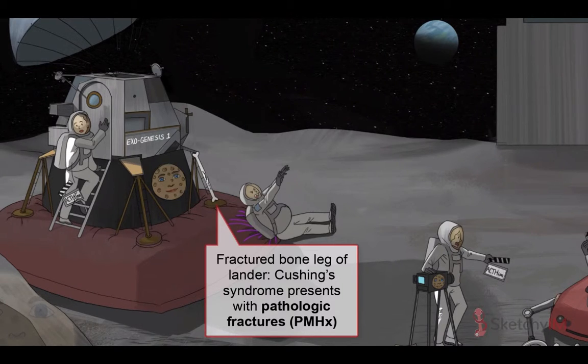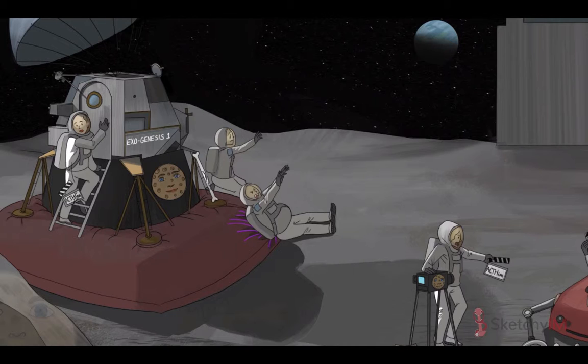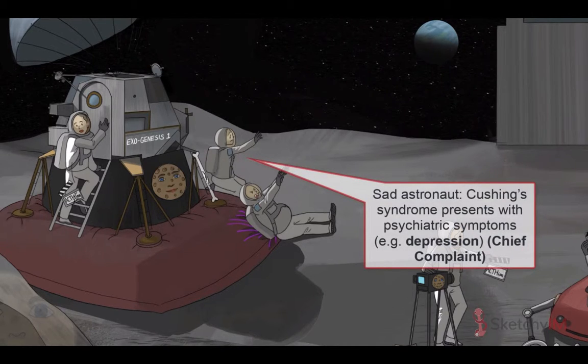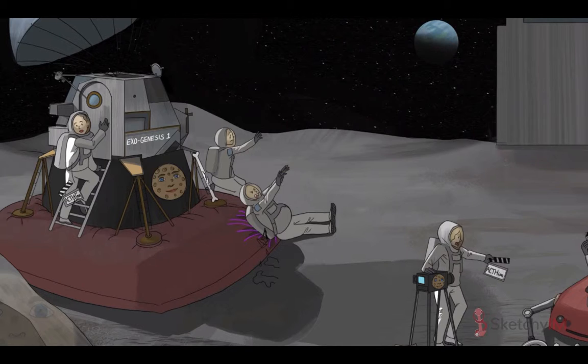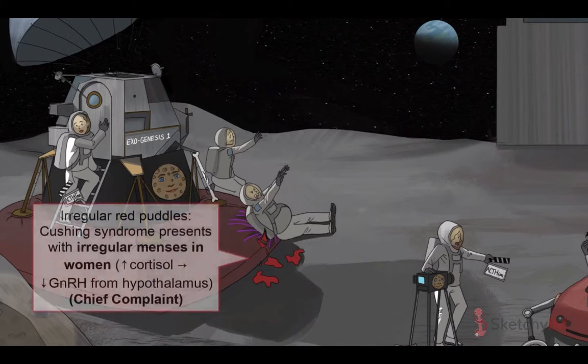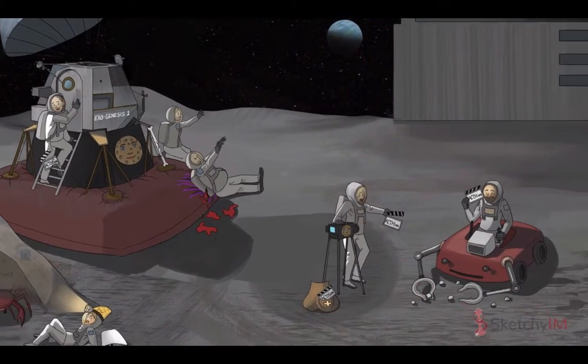Because of this, ask about a history of pathologic fractures at a relatively young age. Psychiatric symptoms are common, particularly depression. Patients can also develop insomnia, poor cognition, and even psychosis. Or in this guy's case, severe homesickness. Women with Cushing syndrome may report irregular menses. This is because hypercortisolemia suppresses secretion of GnRH by the hypothalamus.